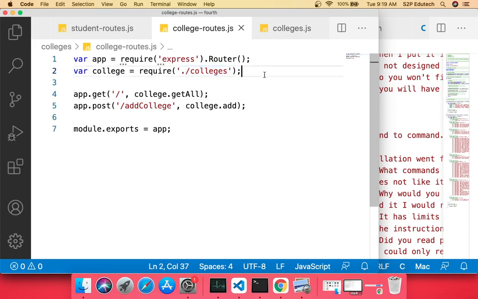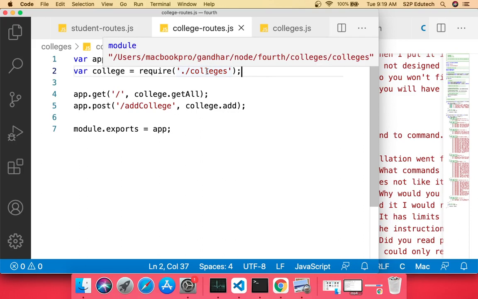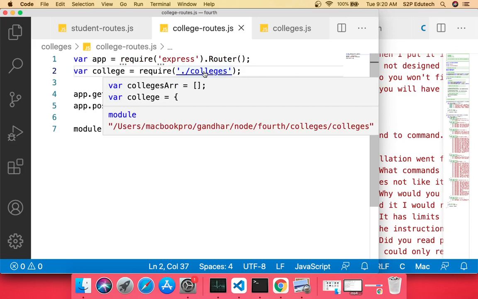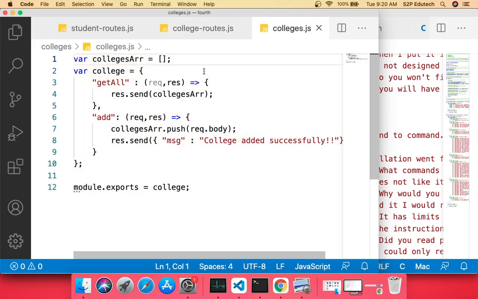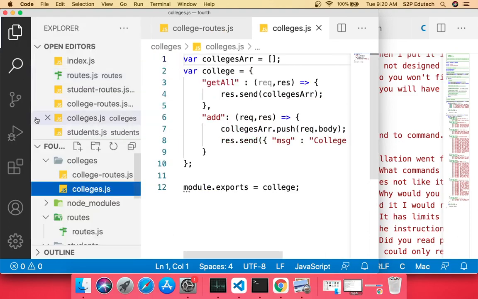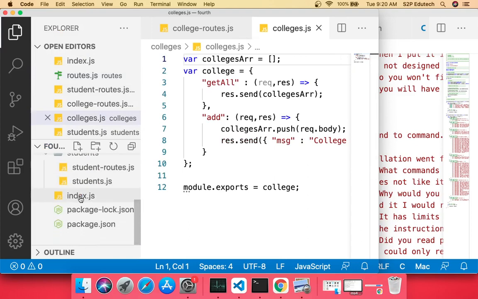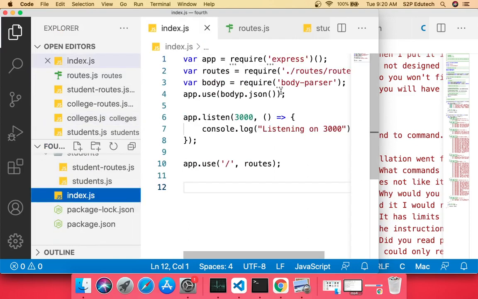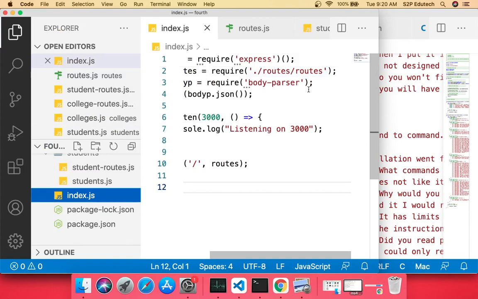So best way to check if your path is correct is hover over here, press the control button, right, and then click. You should go to that particular file. This is what VS Code provides us, right? So we can check that in other files as well. Let's navigate from index.js. So in index.js, we have this routes to check if what we have written is correct.